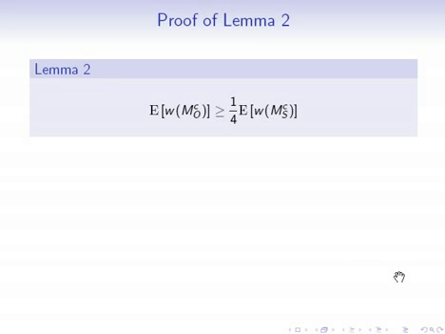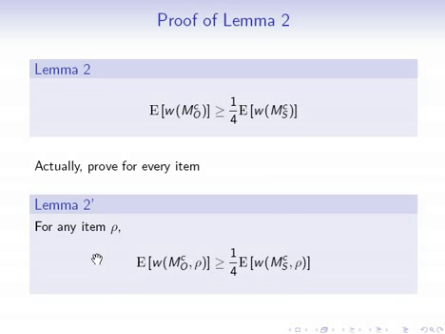So let's go on to proving lemma 2. But actually, instead of proving lemma 2 directly, what I'm going to do is prove lemma 2 for every item. So instead of showing that the expected weight of the matching outside of the sample is at least 1/4 of the expected weight of the matching inside of the sample, what I'm going to show is that for any item, the expected weight that the item gets outside of the sample is at least 1/4 of the expected weight that the item gets inside of the sample.